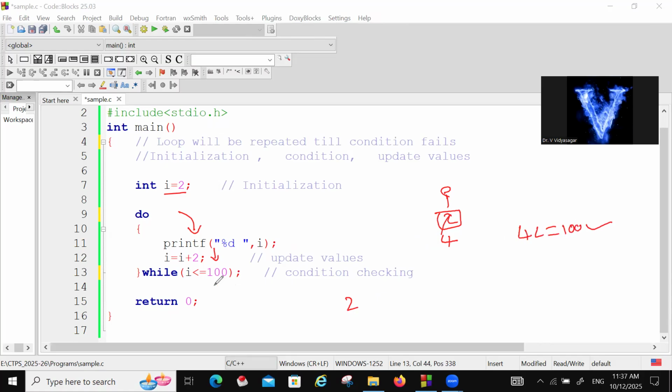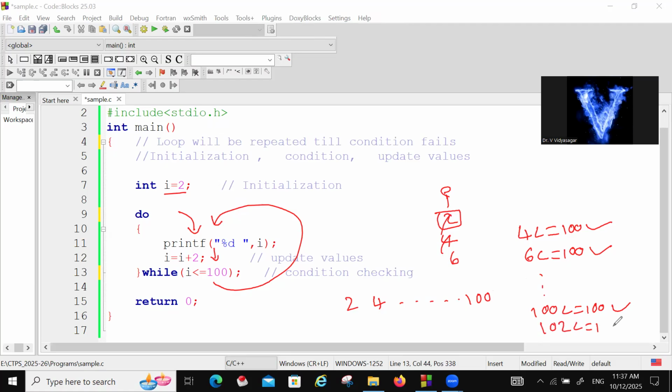Yes. So if condition is true, again it is going up. So again 4 will be printed. Again this 4 becomes 6. Again 6 less than or equal to 100. Yes. Condition true means it is executing. As long as the condition is true, these statements are repeating. So it will go on till 100. 100 less than or equal to 100. Like that, all 100 will be printed. When it is 101 or 102, condition is false. So it will come out.